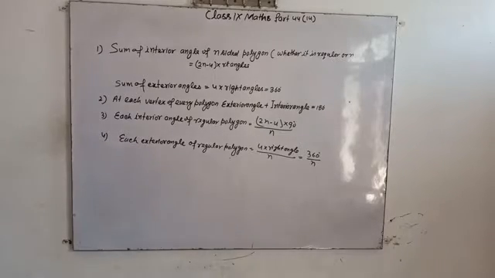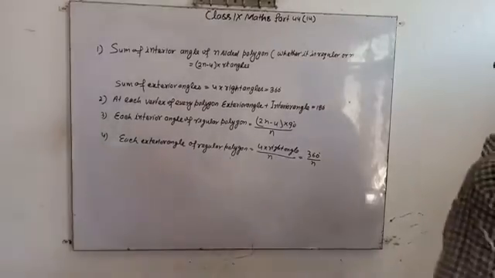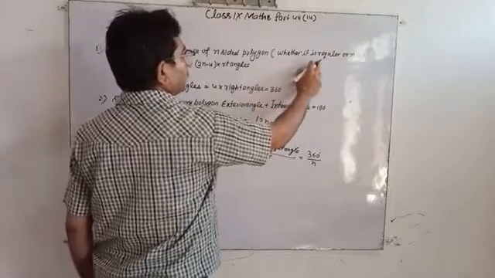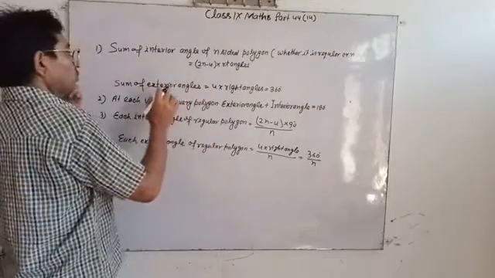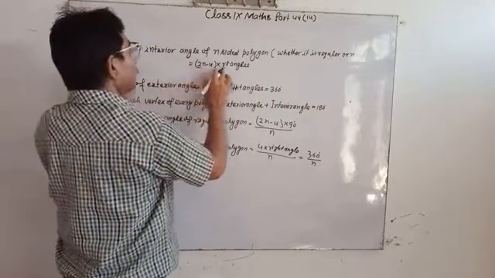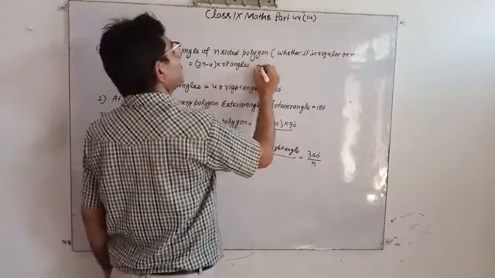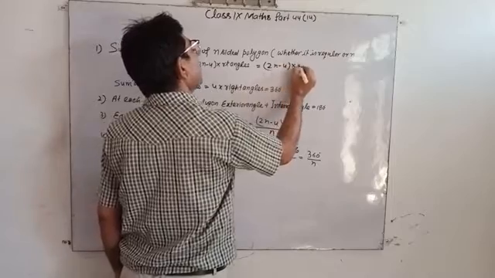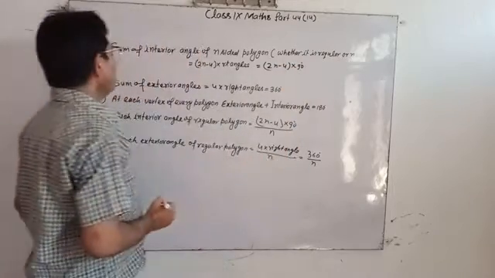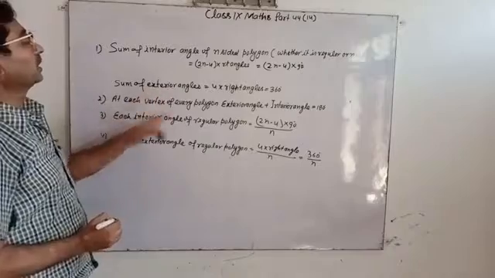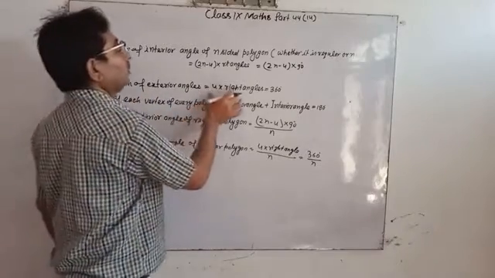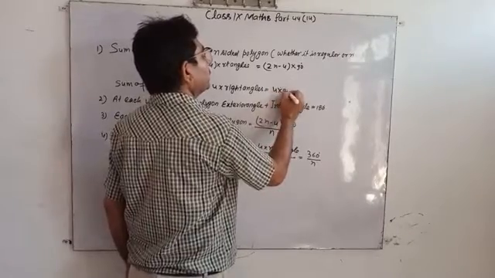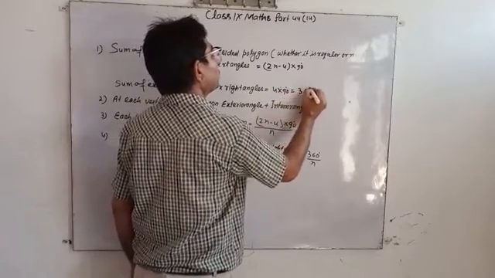Now come on. The sum of interior angles of an n-sided polygon, whether it is regular or not, is equal to (2n minus 4) into right angle, meaning (2n minus 4) into 90 degrees, and the sum of the exterior angles is 4 times a right angle, 4 into 90 degrees, which is equal to 360 degrees.